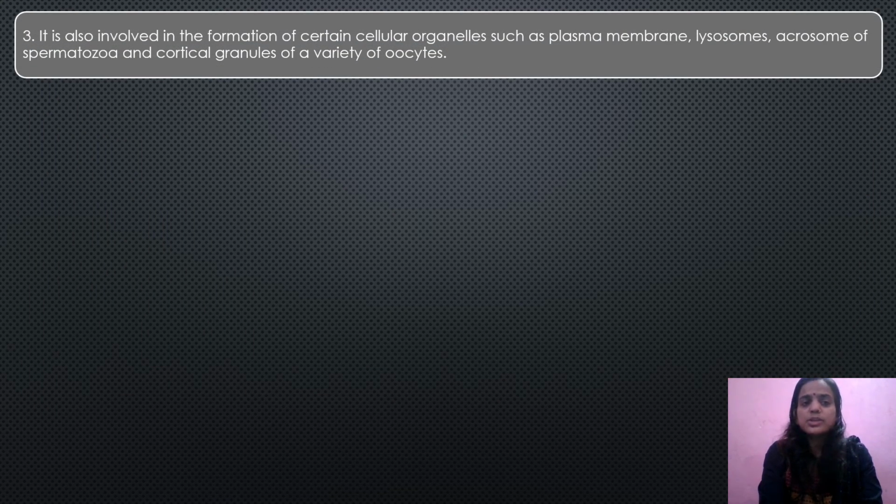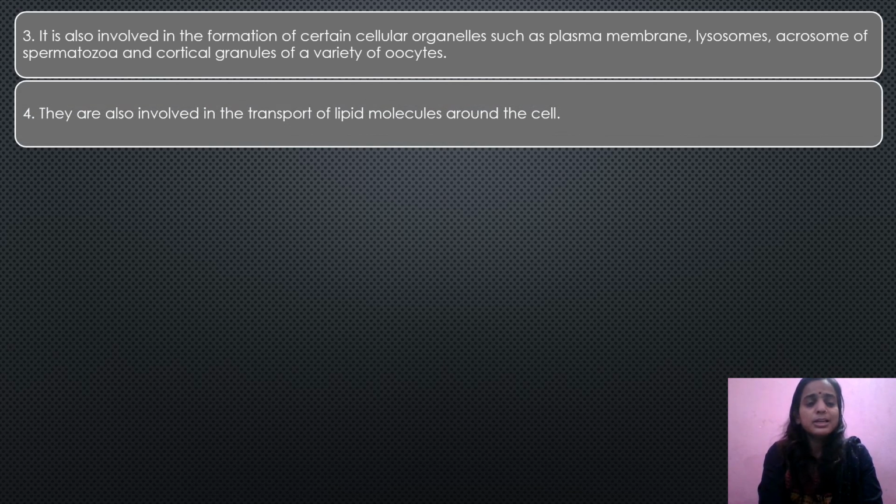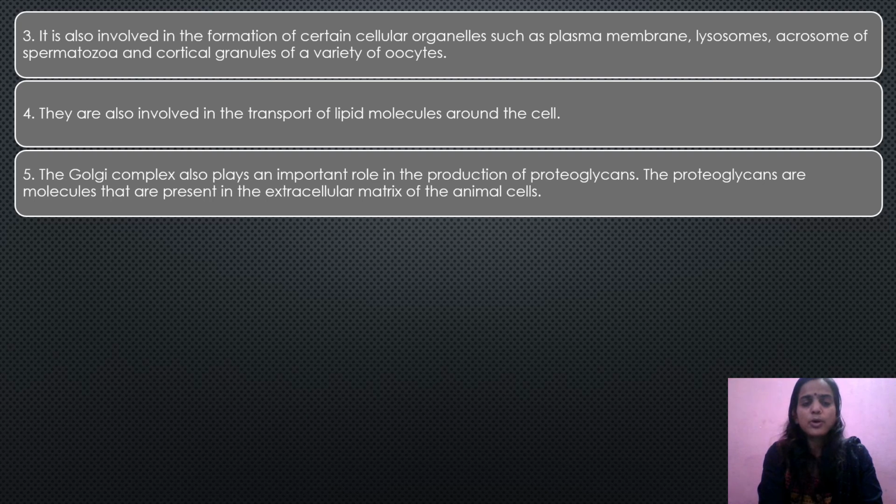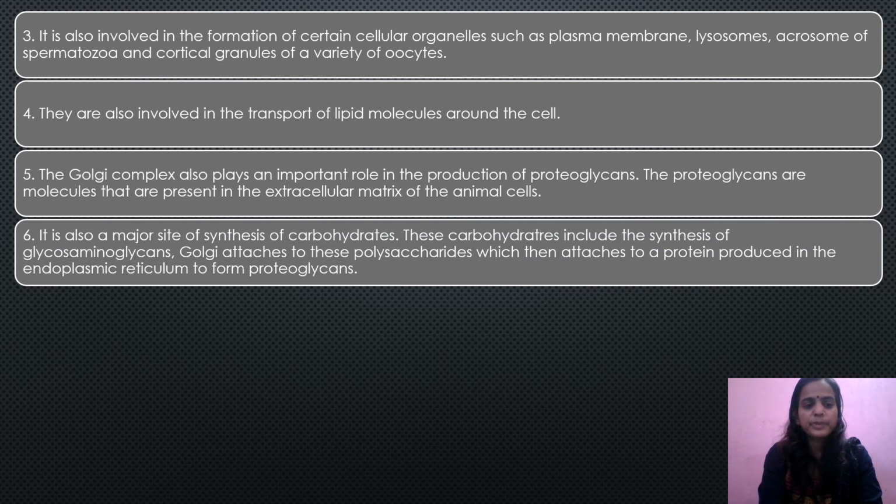Next, it is also involved in the formation of certain cellular organelles such as plasma membrane, lysosomes, acrosome of spermatozoa, and cortical granules of a variety of oocytes. Next, they are also involved in the transport of lipid molecules around the cell. The Golgi complex also plays an important role in the production of proteoglycans. The proteoglycans are molecules that are present in the extracellular matrix of the animal cells.